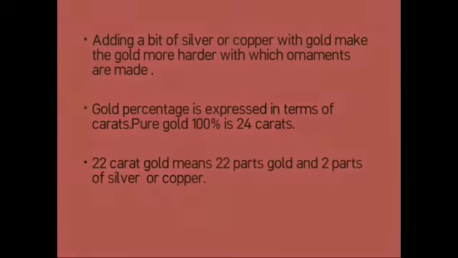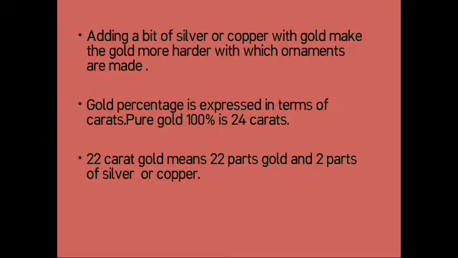Now, adding a bit of silver or copper to gold makes the gold harder, with which ornaments are made, because pure gold is soft and it is not possible to give it any shape. So that's why, to make gold hard, we mix copper and silver with gold.